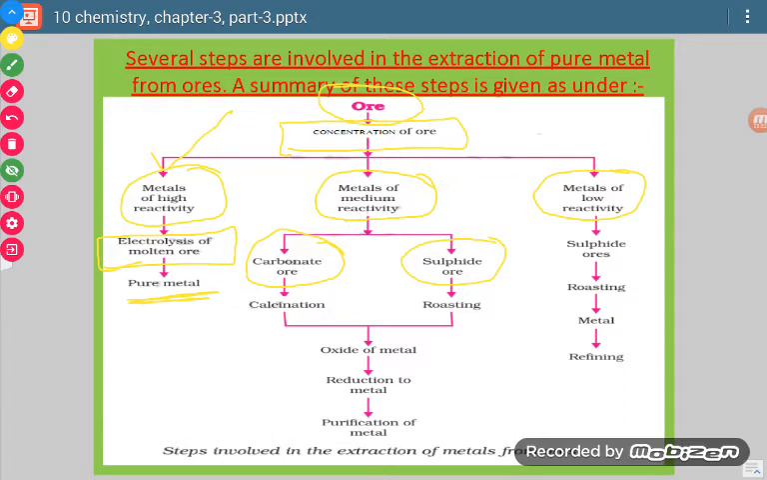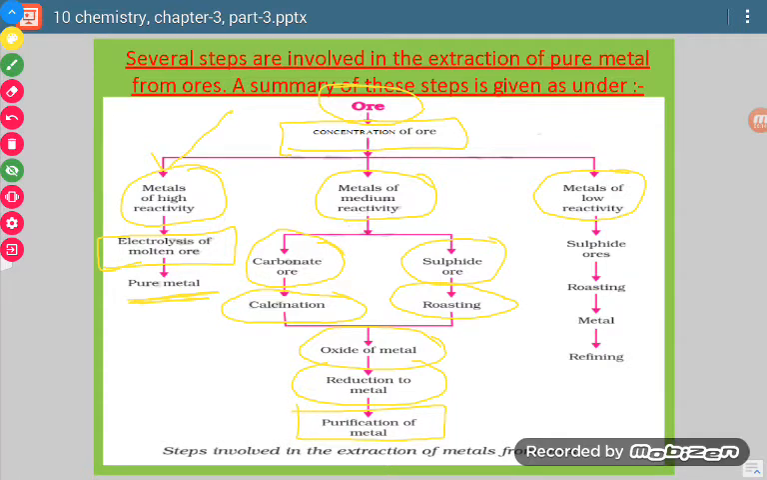If it is carbonate ore, then the process of calcination is done, and if it is sulfide ore, then the process of roasting is done. Now whichever way we do it, we will get the oxide of the metal at last, and then we will do the process of reduction, and then the metal will be formed and that will be purified.